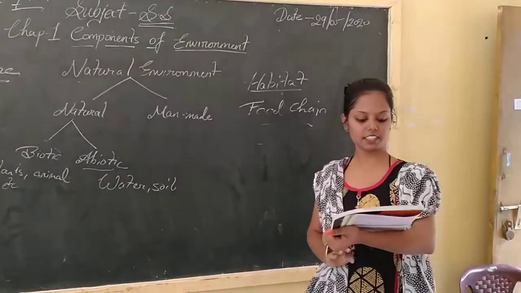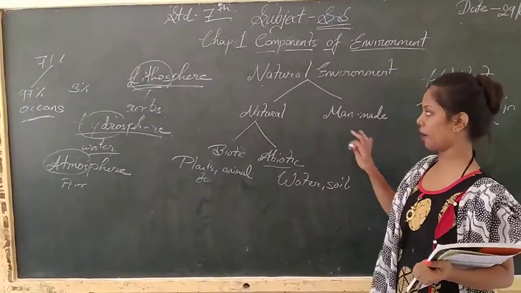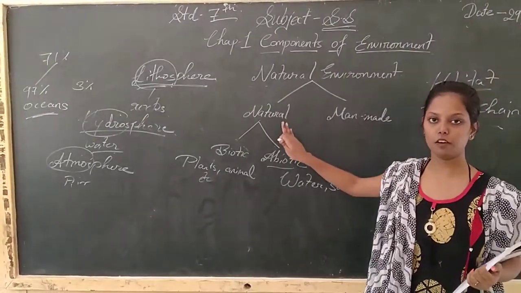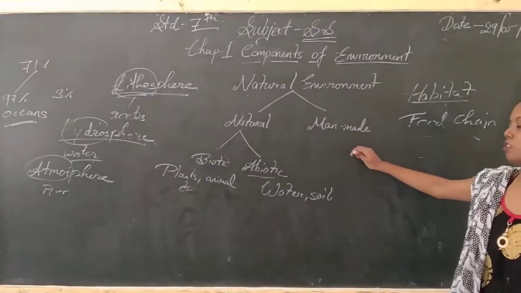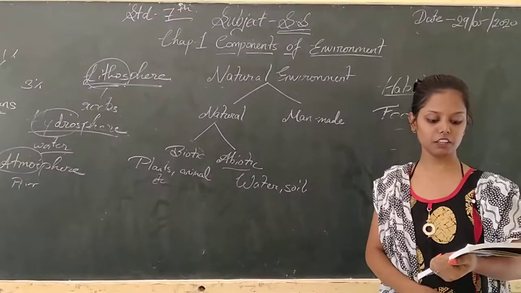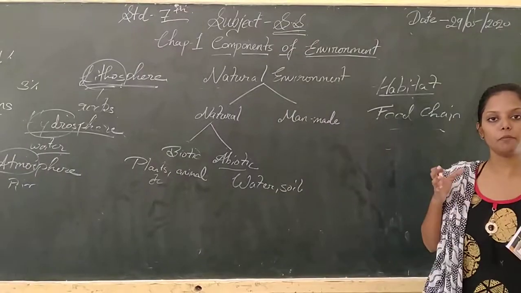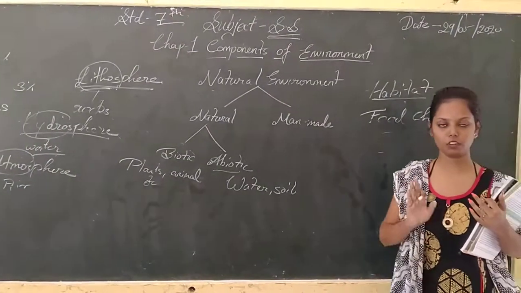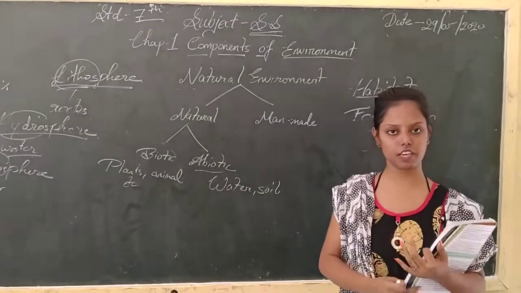Understood? Next is the human environment. Now all these things are about the natural environment. Now I am explaining the man-made environment. This is also known as the human environment. Okay. So the human environment is the environment that humans make for themselves. That is known as the human environment.